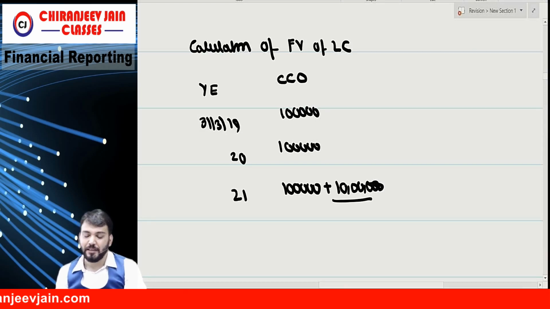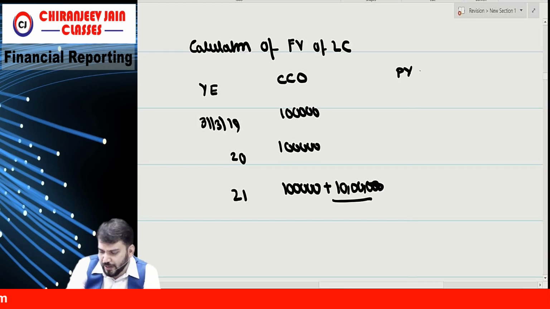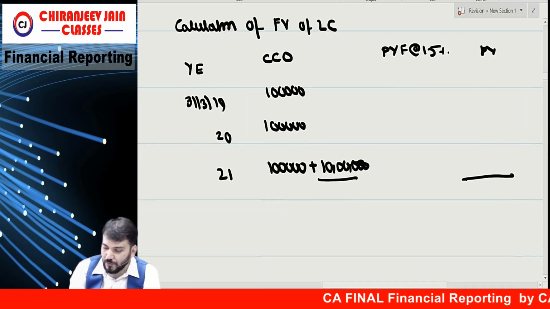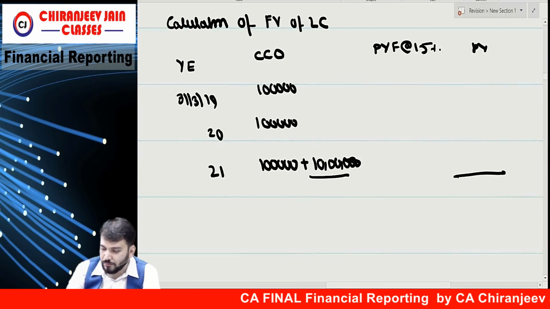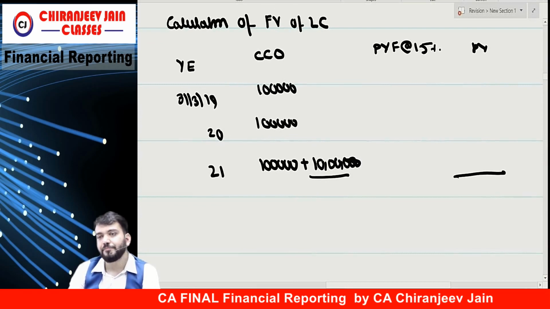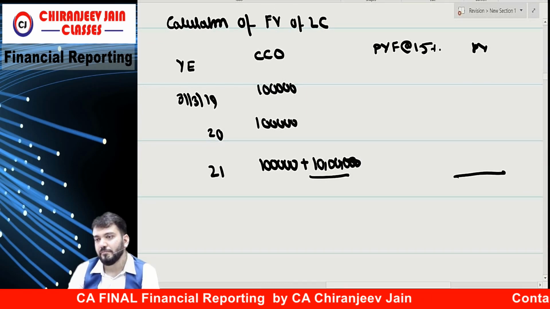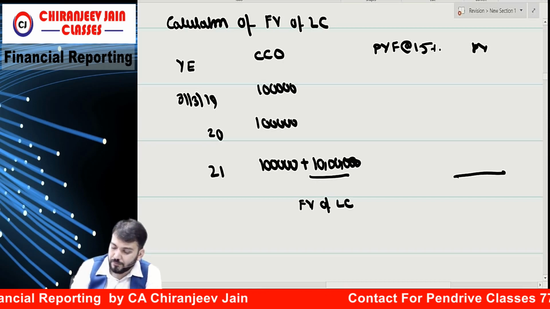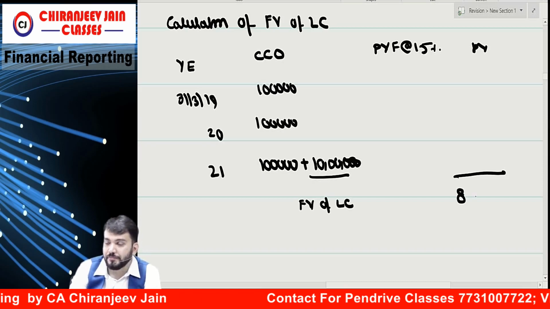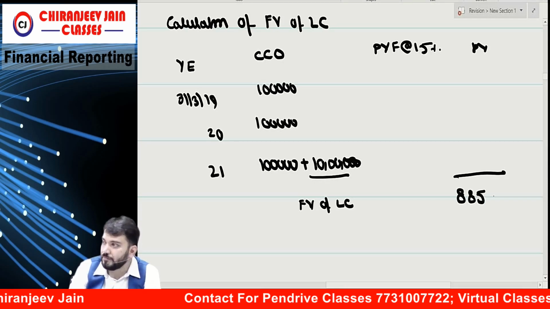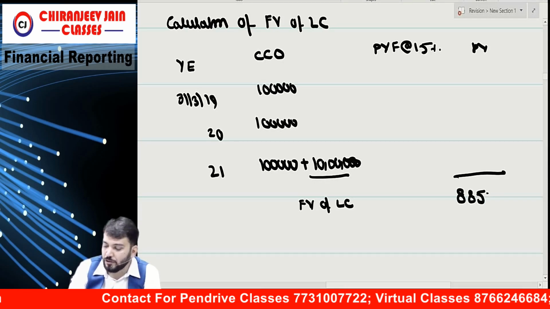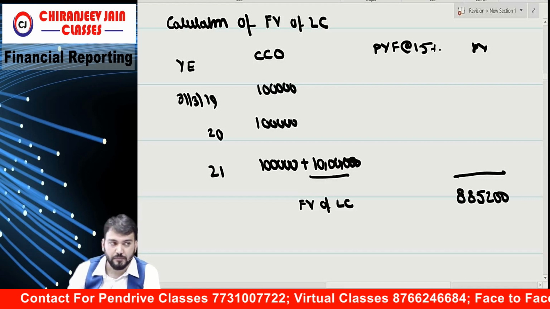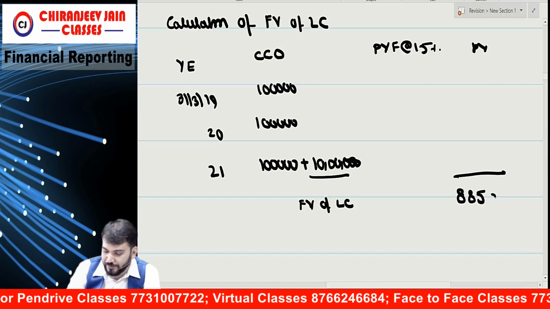In optionally convertible, correct. Now you can find out present value factor at 15% and present value. How much is coming? So what is the fair value of liability component? 8 lakh 85,200, 813.